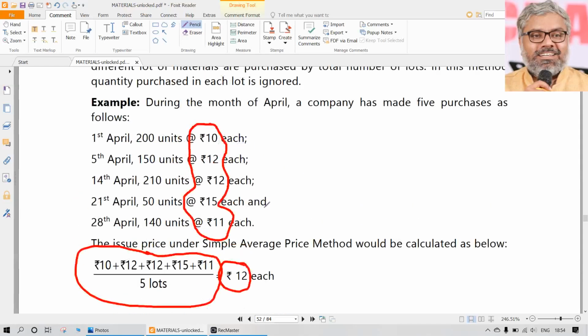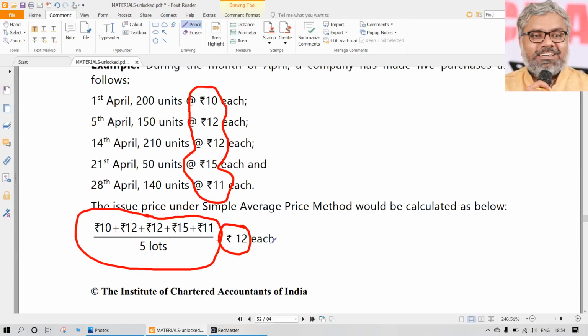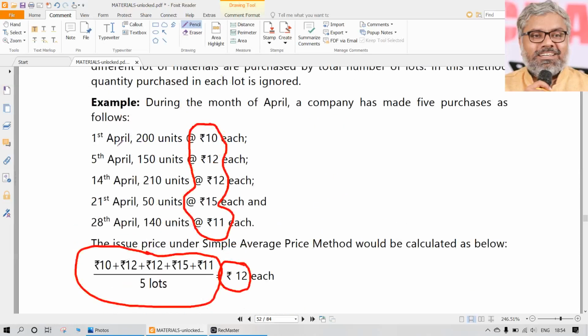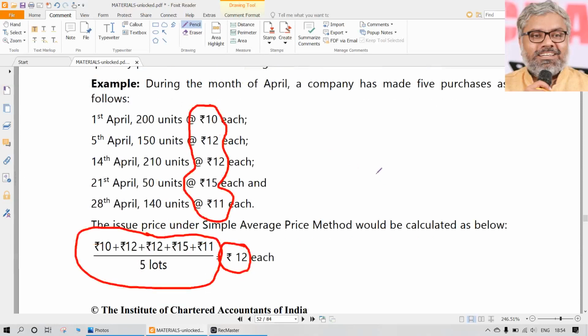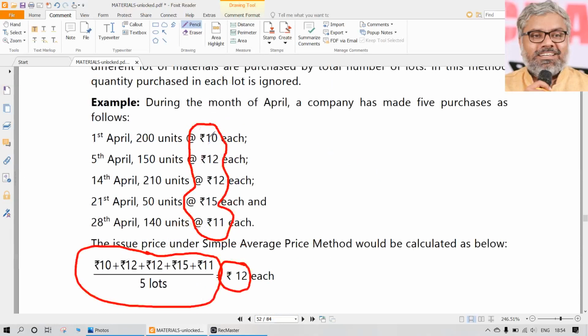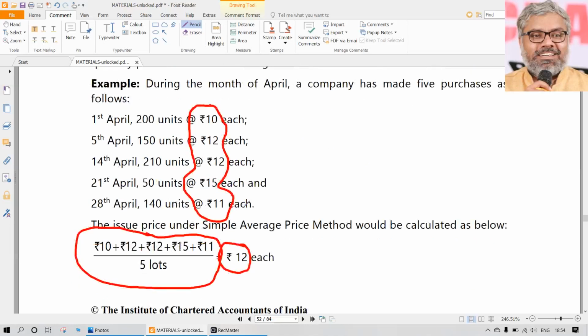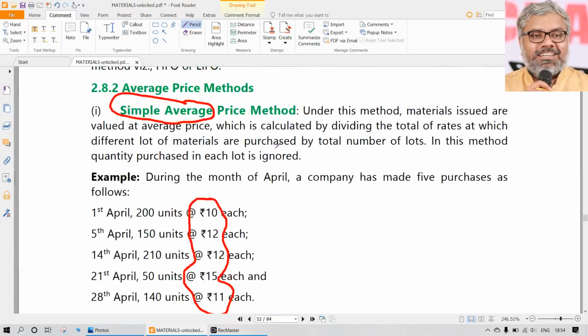So whenever there is an issue price which has to be recorded in the stores ledger, it will be recorded at 12 rupees. So once again, there is no real track of which material is being issued. We are just simply taking an average of all the purchase prices of the materials. But the problem here is we don't consider the number of units of these purchases. We are only considering the prices. Simple average always will have its own limitations. The nature of simple average itself is always a misleading thing. So it has its own limitations. But of course, if the question in the examination asks it, we have to just do it.